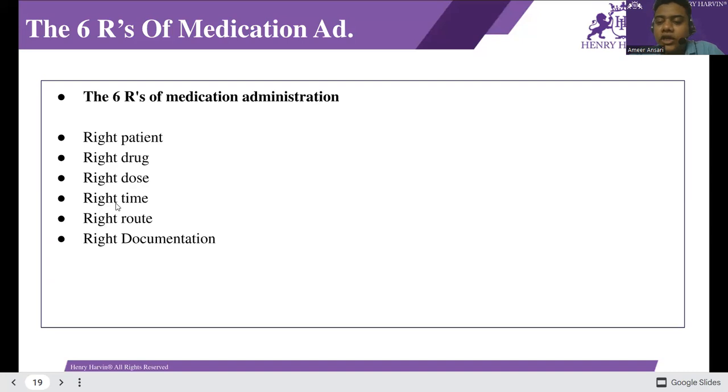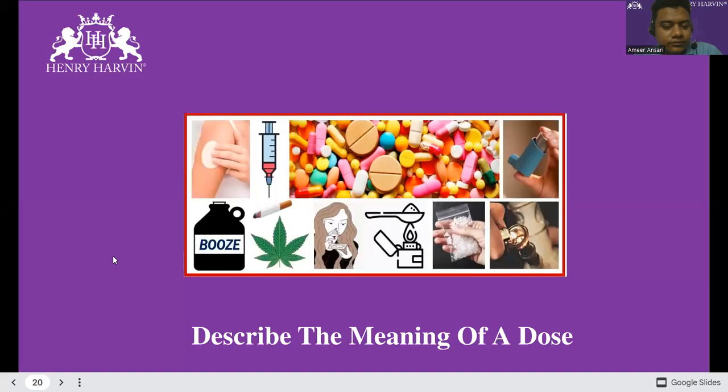Right time is morning, evening, night, OD, BD, HS, etc. And the next thing, the right route: oral route, nasal route, IV route, etc. And the other thing, the right documentation: proper medical documentation of the prescription. That is the right documentation. The next thing is to describe the meaning of a dose. What is a dose?